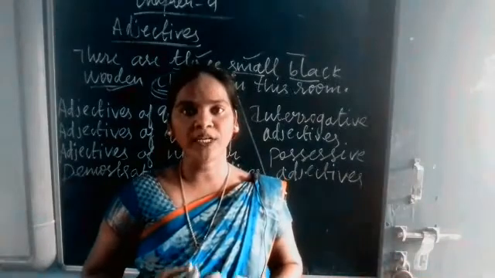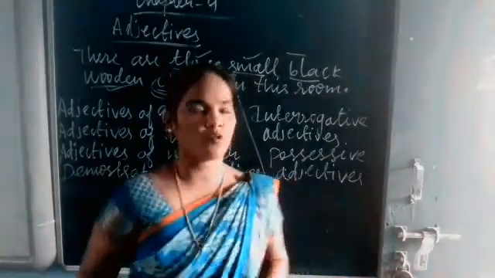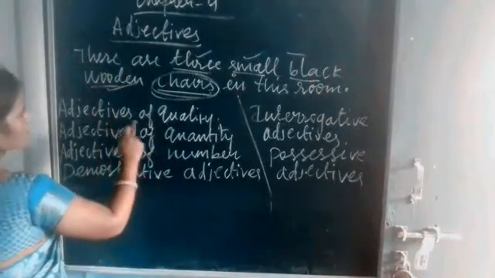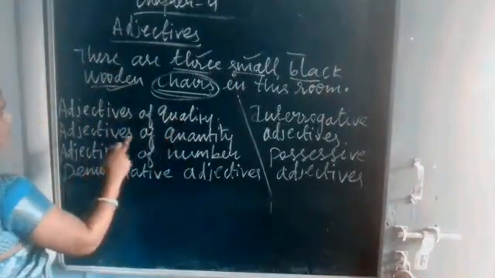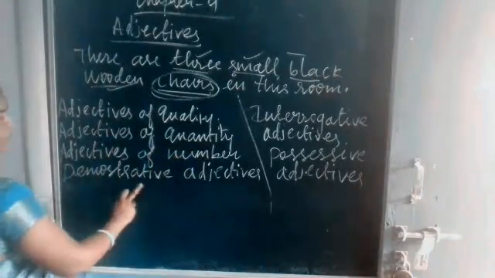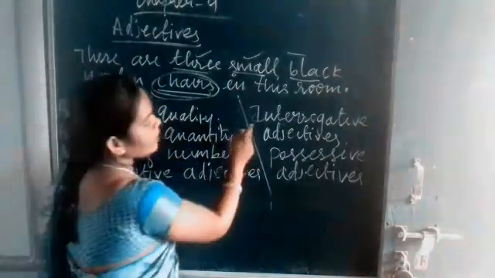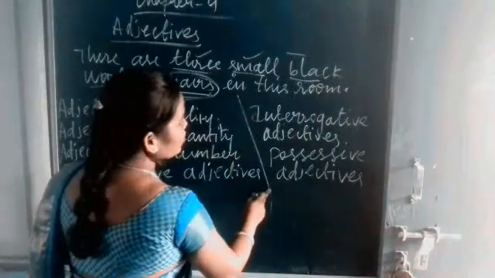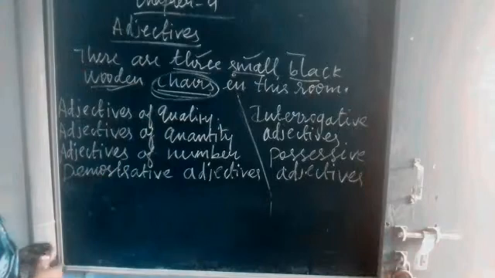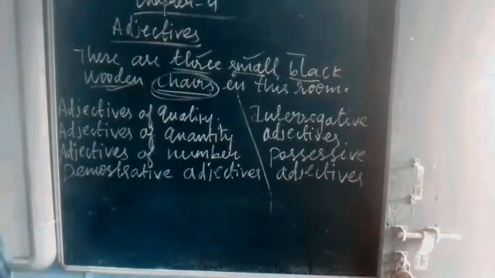Next we are going to see kinds of adjectives. Okay. There are different kinds of adjectives. Adjectives of quality, adjectives of quantity, adjectives of number, demonstrative adjectives, interrogative adjectives, possessive adjectives. Okay. First we are going to see adjectives of quality.